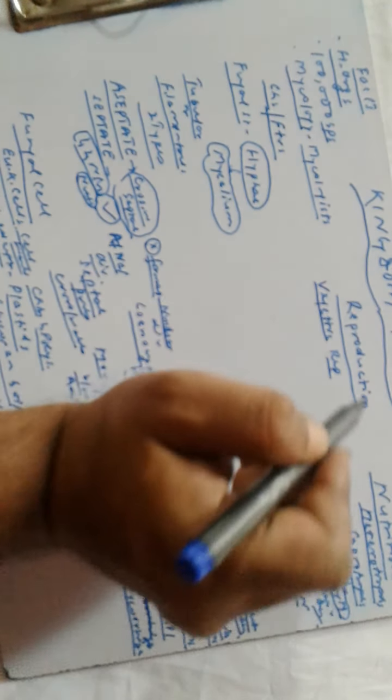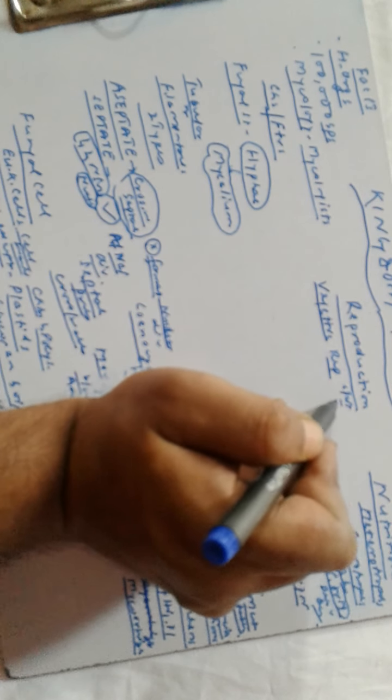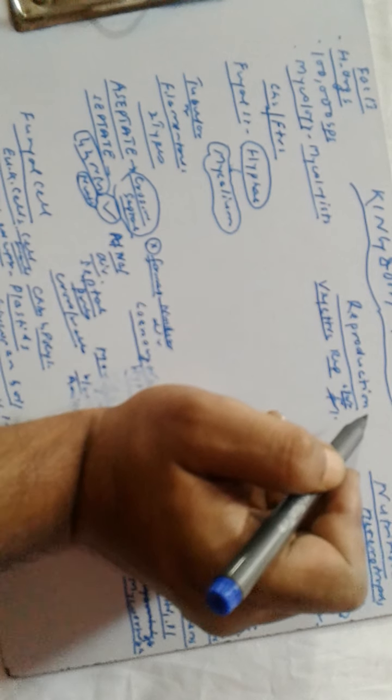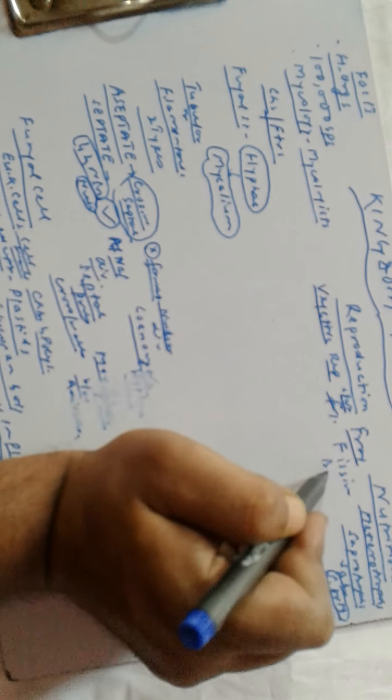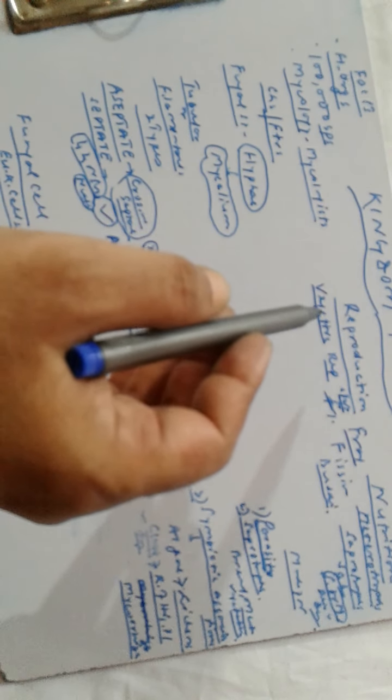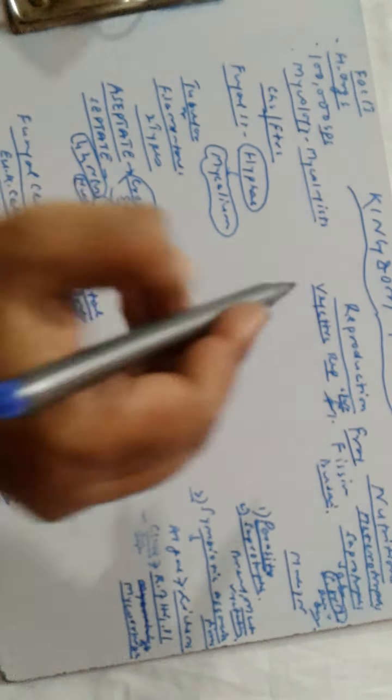Here it means that a part or fragment of the somatic body separates from the parent body and forms a new individual, and it may occur by fragmentation, fission or budding in fungi.